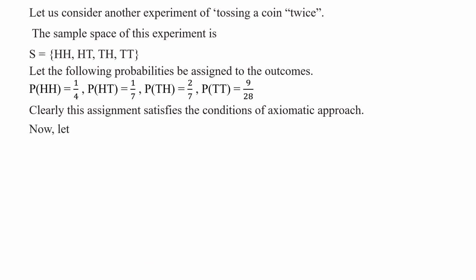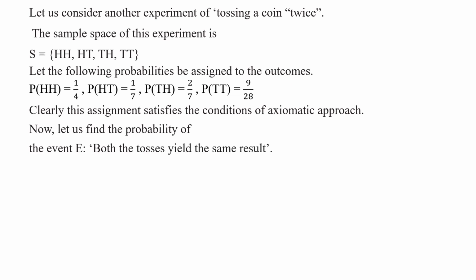Now, let us find the probability of the event E: both the tosses yield the same result. Here E is equal to {HH, TT}. Event E is defined as both tosses yield the same result, meaning both times we get head or both times we get tail. These are the outcomes favorable to event E in this sample space.